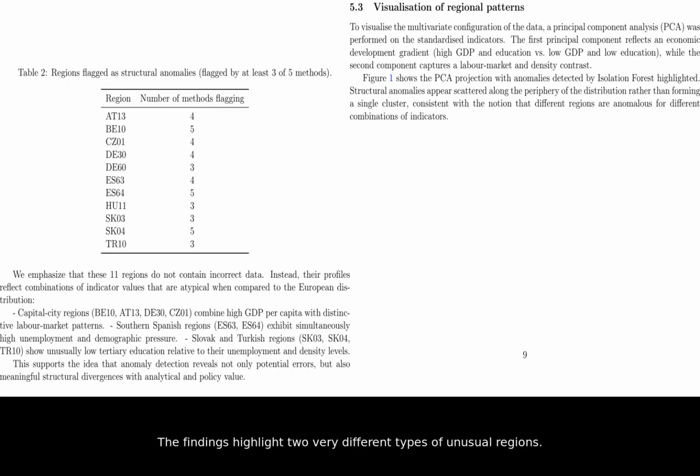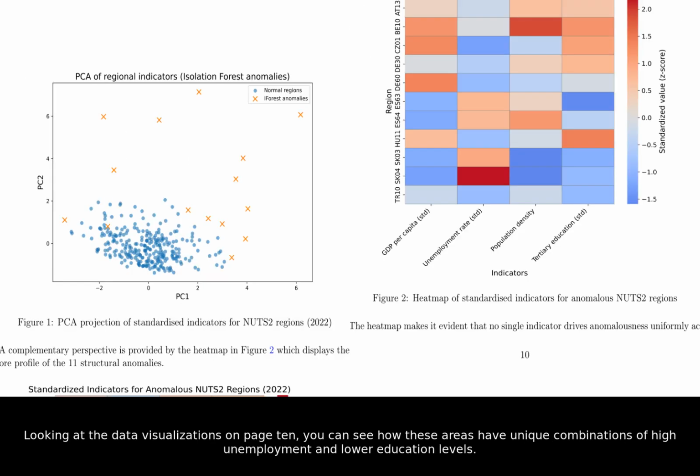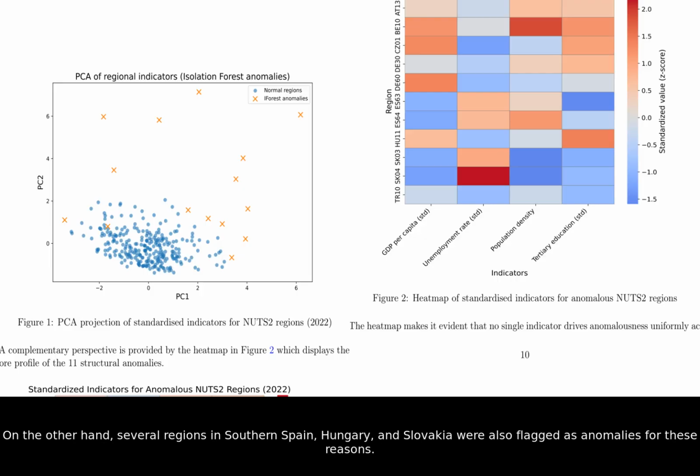The findings highlight 2 very different types of unusual regions. On one hand, the AI found high-performing capital cities like Brussels, Vienna, Berlin, and Prague. These cities combine massive wealth with very high population densities and unique job markets. Looking at the data visualizations on page 10, you can see how these areas have unique combinations of high unemployment and lower education levels. On the other hand, several regions in southern Spain, Hungary, and Slovakia were also flagged as